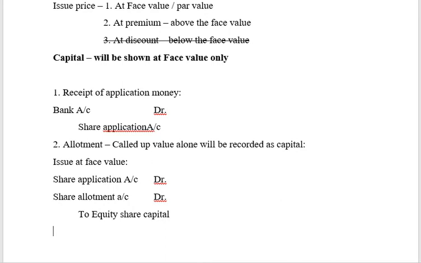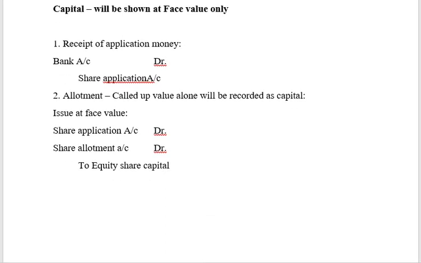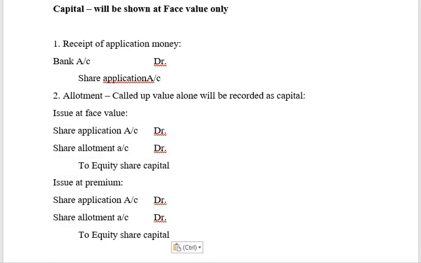If the issue is at premium, this part of the entry is going to remain the same. Share application account debit, share allotment account debit will remain the same, right? Now, generally what will happen is, if you are issuing this 10 rupee share at 15 rupees, that extra 5 rupees will generally be collected at the time of allotment itself. Mostly, this is how it happens. It is collected at the time of allotment itself. So you are going to receive this extra money at the time of allotment.